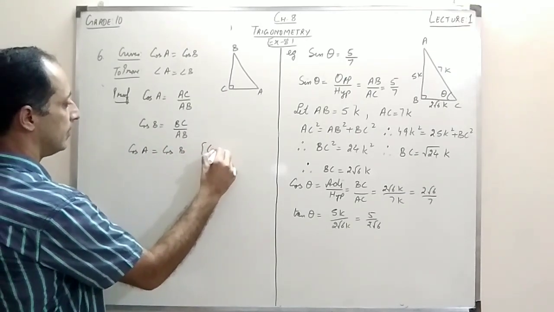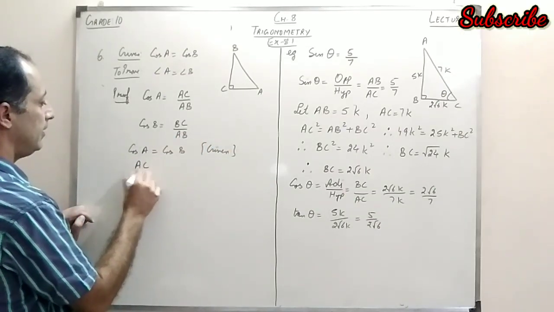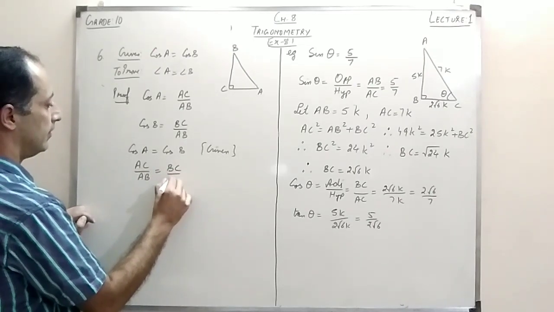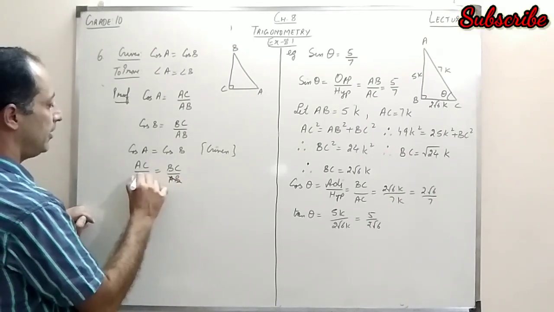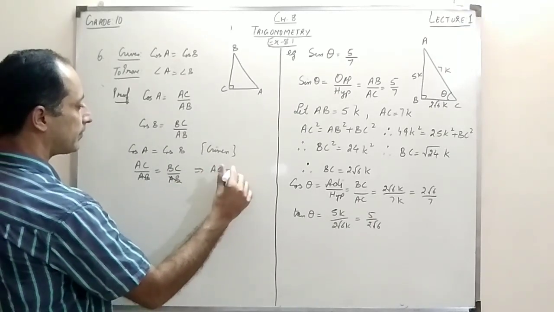Given. Then I put the values. This is AC by AB and this is BC by AB. If I cancel out this AB on both sides, what I am left with is AC is equal to BC.